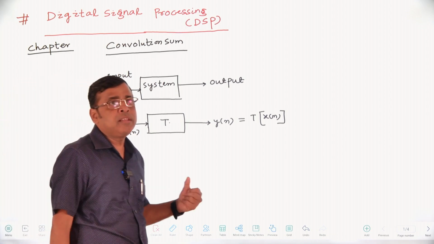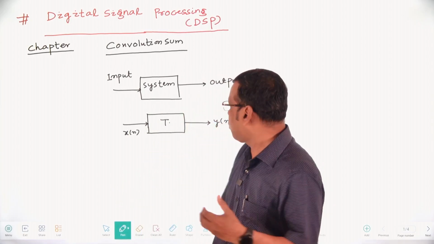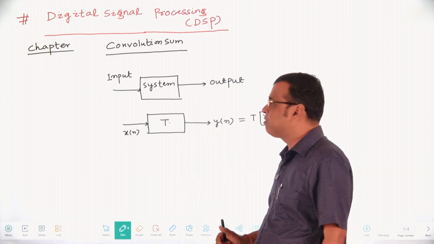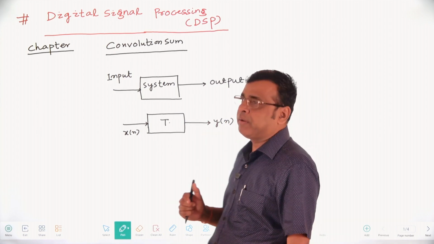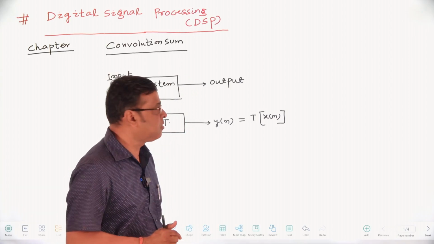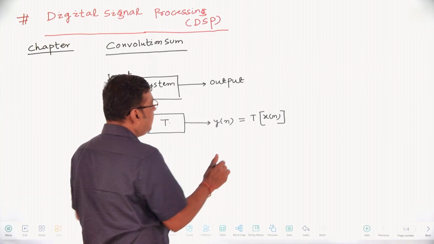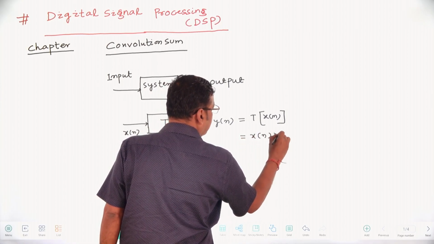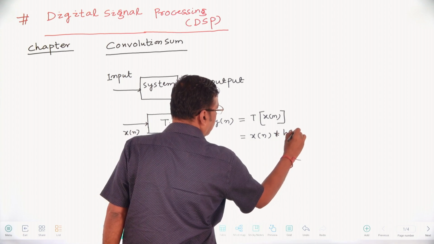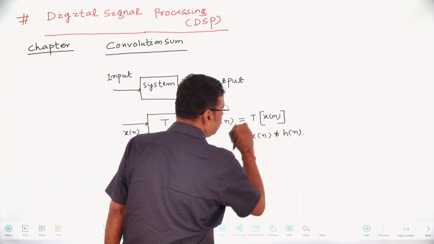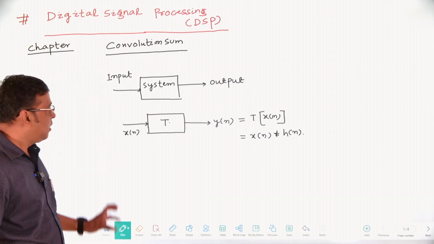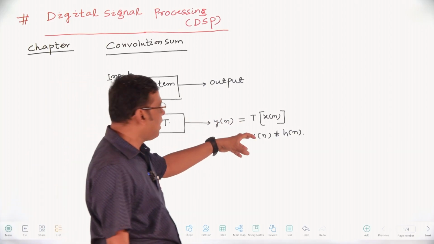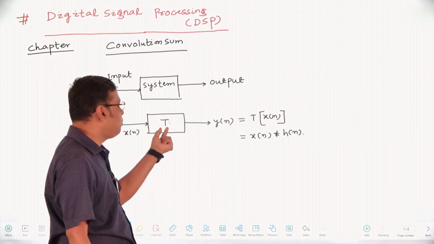What is the physical significance of convolution? If there is a system, there must be a transfer function, h of n. If h of n is the transfer function, then y of n is nothing but x of n convolved with h of n. This symbol represents convolution. If you give the input to a system, the output is the convolution of x of n with h of n.